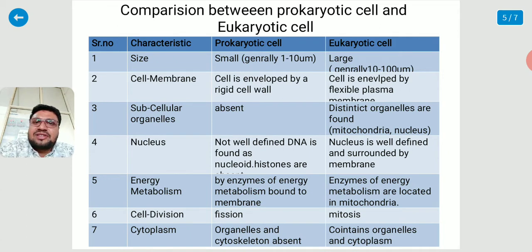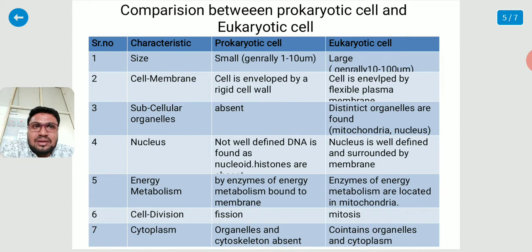There are 7 different characteristics. By studying this comparison, you can clear the picture about the prokaryotic cell and the eukaryotic cell. The size of the prokaryotic cell is 1 to 10 micrometres, whereas the size of the eukaryotic cell is generally large, that is 10 to 100 micrometres.